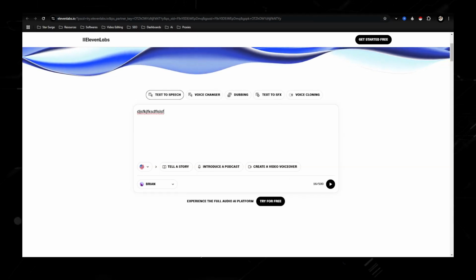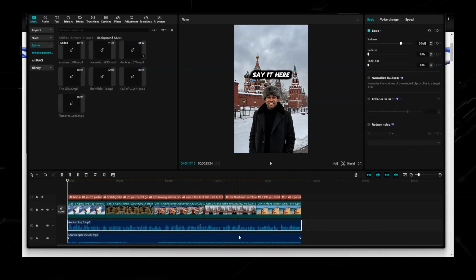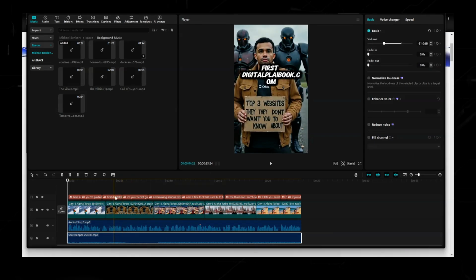And then I would import that into CapCut, overlay it, adjust the different volume, and then this is what it's going to turn out.